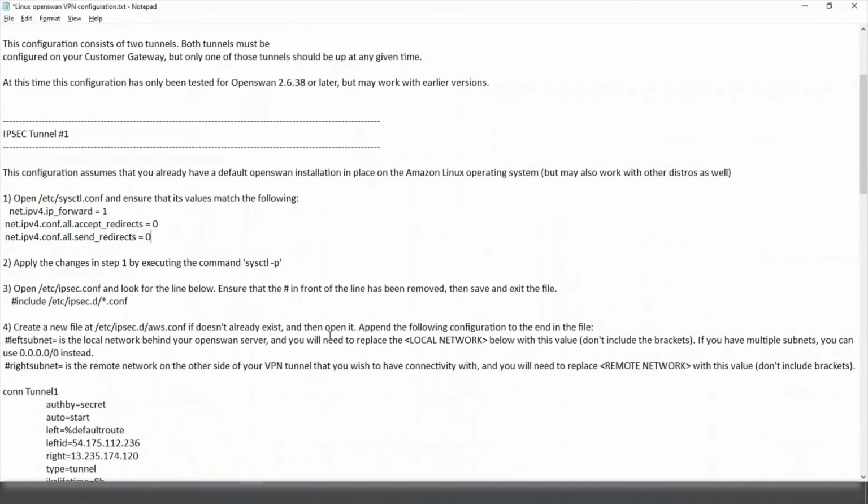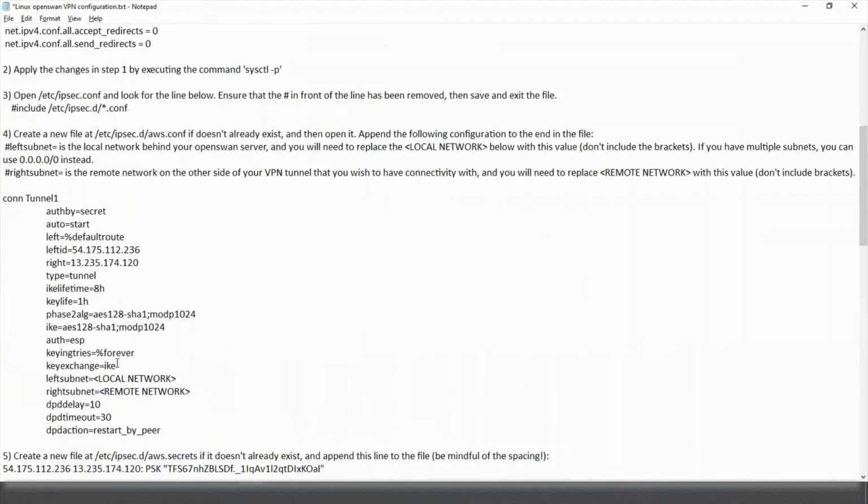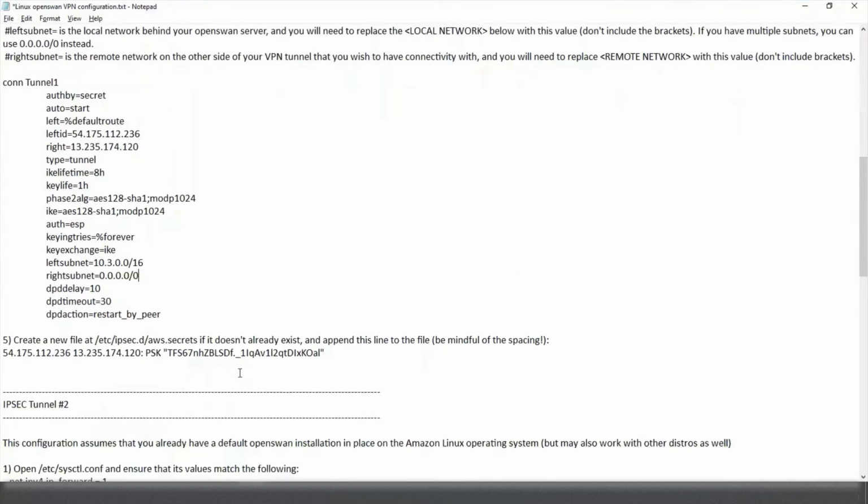One is this, and another is we need to modify the networks. Left networks is the network behind the OpenSWAN server. Our network behind the OpenSWAN server is 10.3.0.0, that is the NVNet VPC network, /16. And we have multiple networks behind the AWS gateway, so let's use 0.0.0.0. Done. Okay. And in this, remove this line.